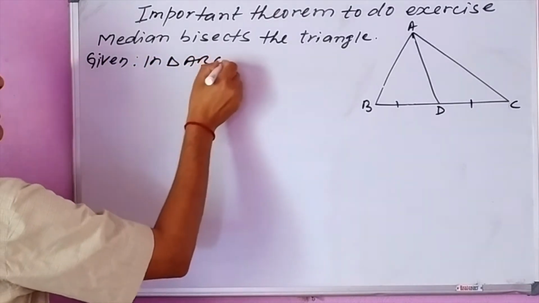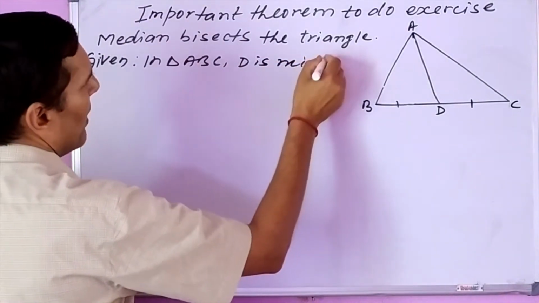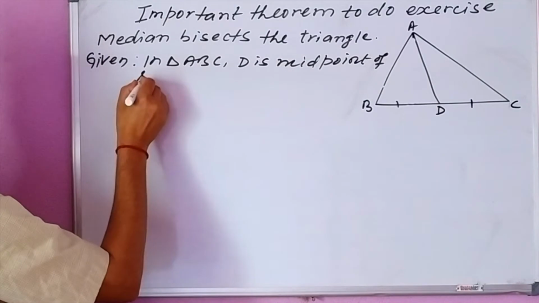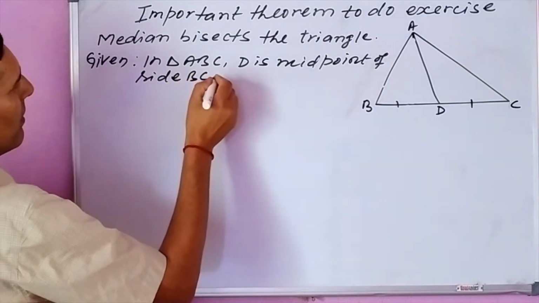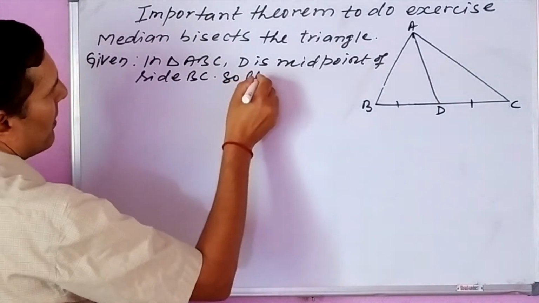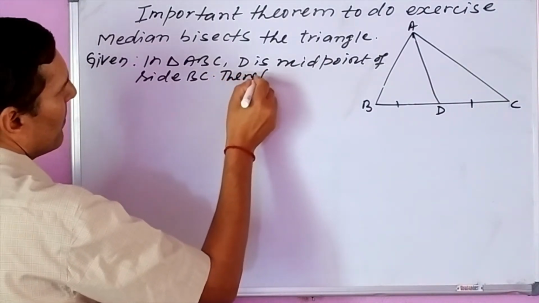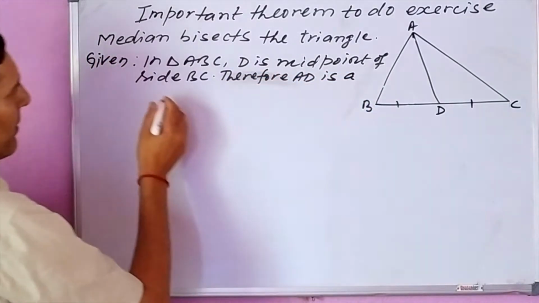Given: in triangle ABC, D is the midpoint of side BC, therefore AD is a median.